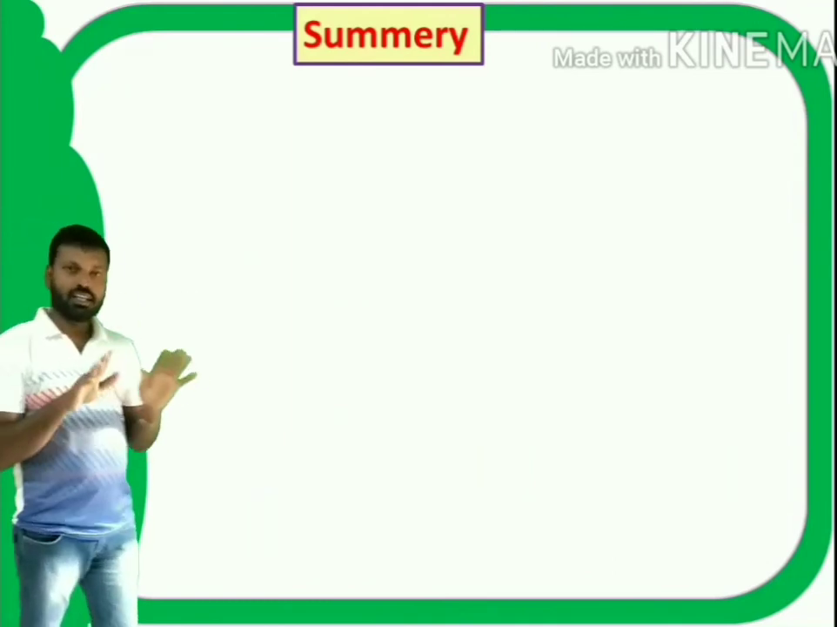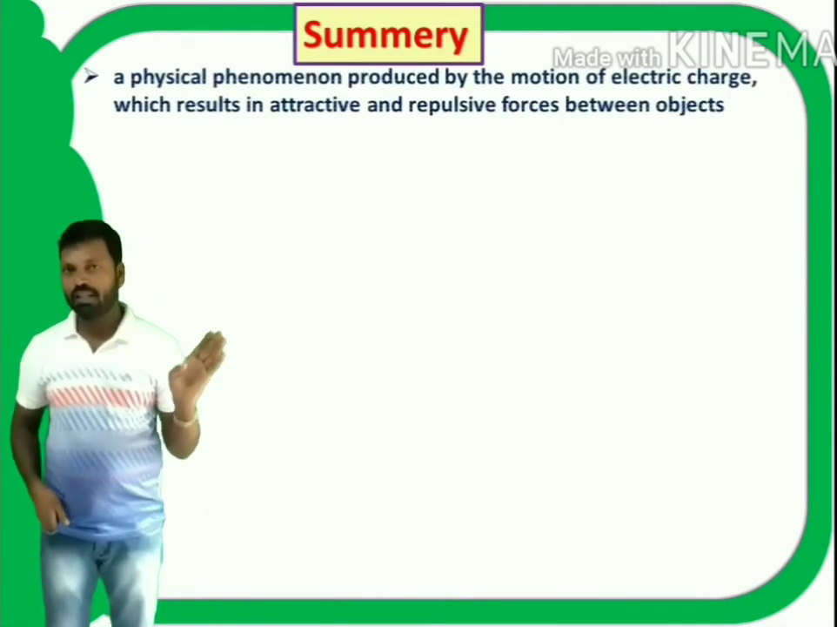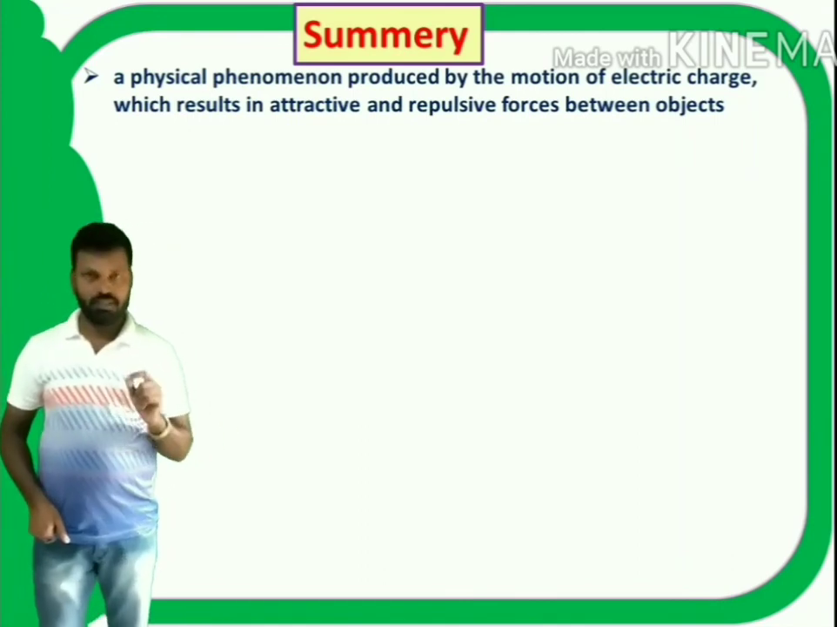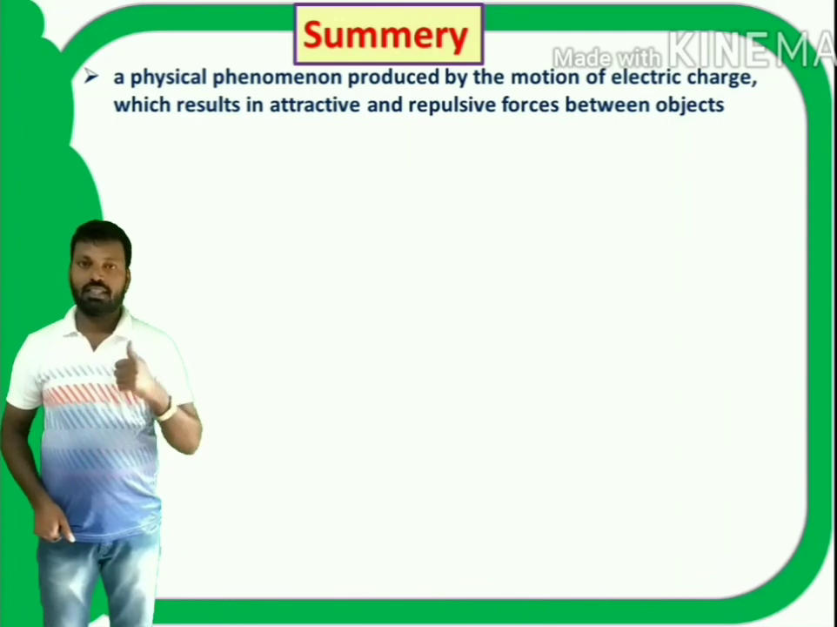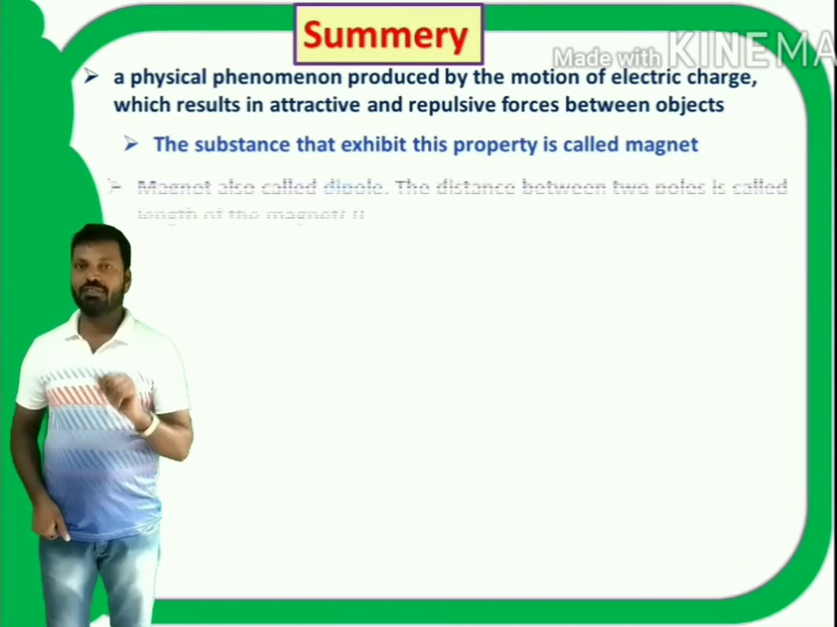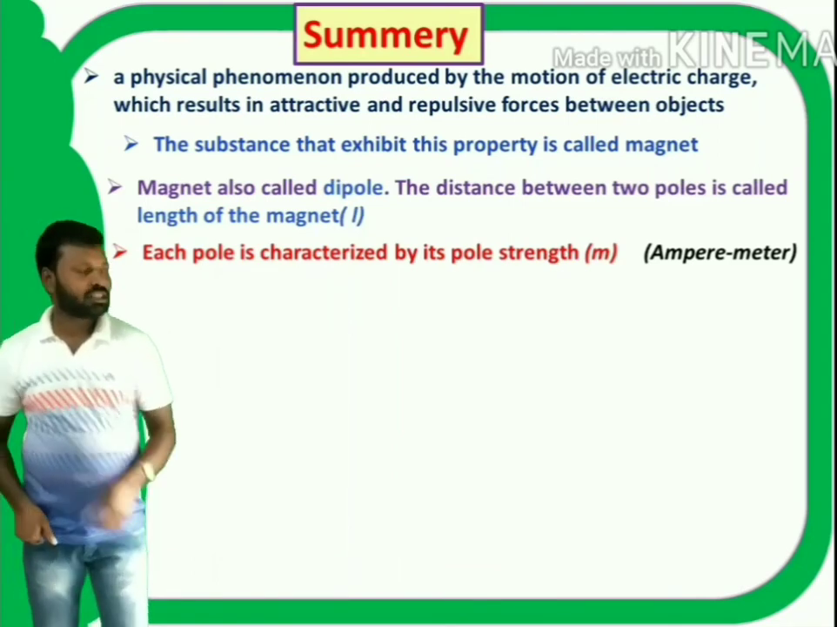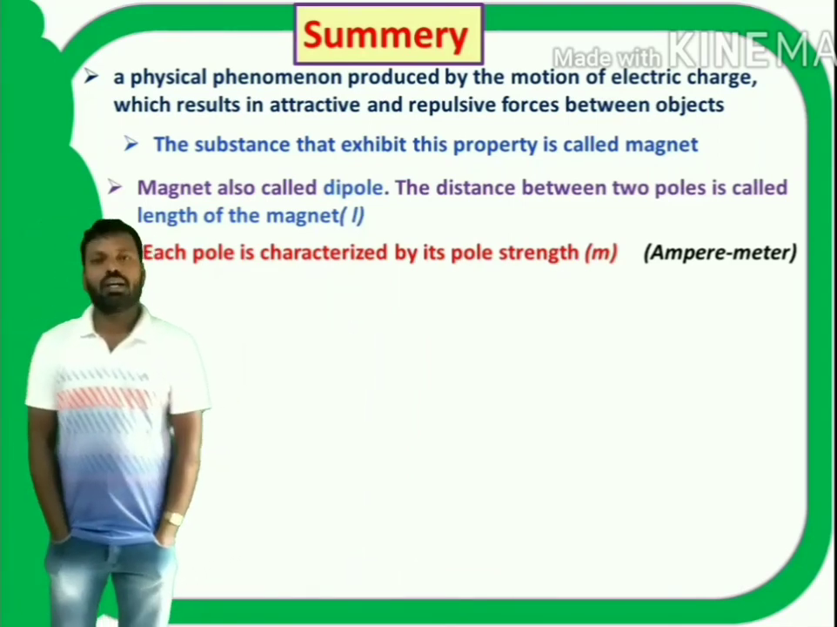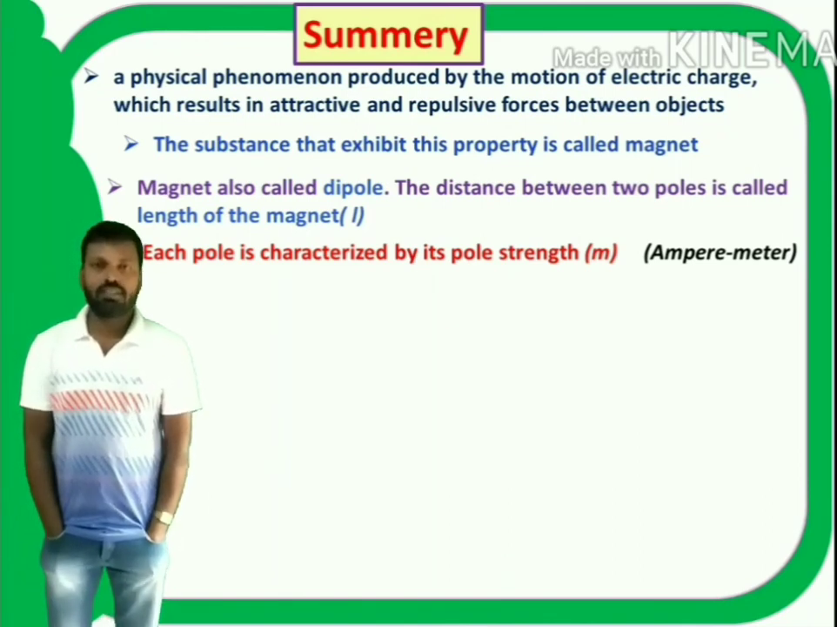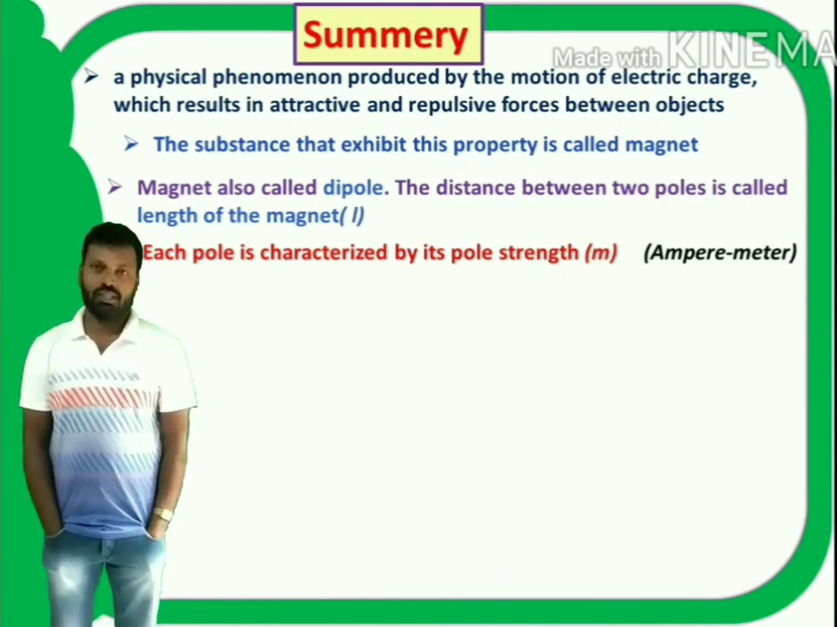So finally, summary. Till now what have we discussed? What is magnetism? It is a physical phenomenon produced by the motion of electric charge which results in attractive and repulsive forces between objects. The substances which exhibit this property are called magnets. Each magnet is characterized with pole strength. Generally, a magnet is also called a dipole because two poles exist, north pole and south pole, in a magnet. That's why it is called dipole. The distance between two poles is called length of the magnet. Each pole is characterized with pole strength.